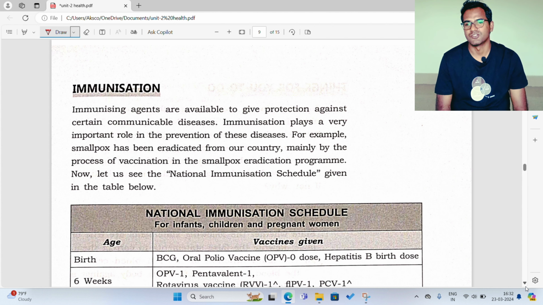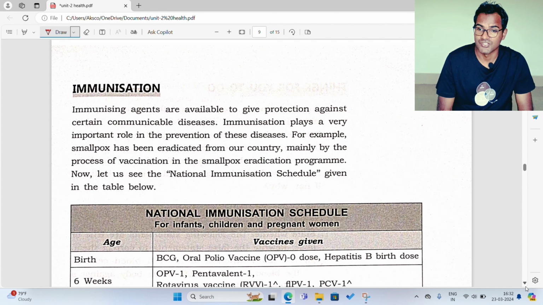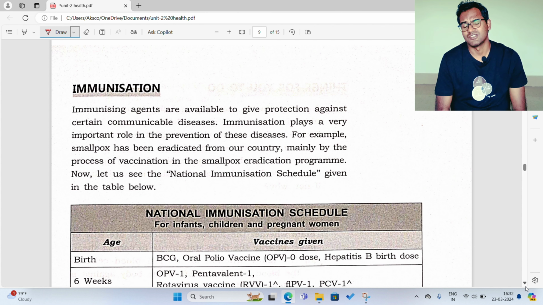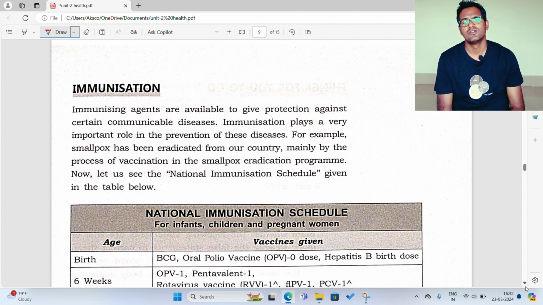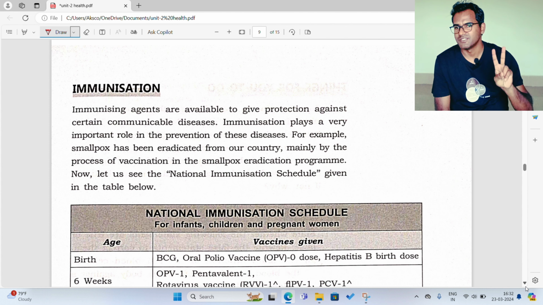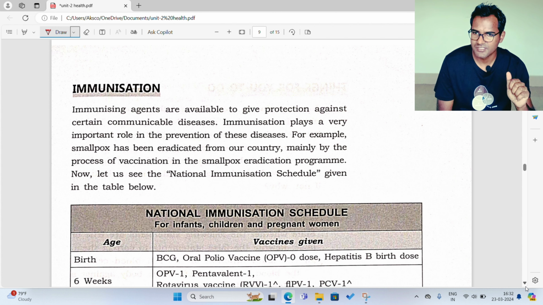Now, immunization. What do you understand by immunization? Immunization is the process of protecting ourselves. Immunizing agents are available to give protection against certain communicable diseases. See, there are two types of diseases. One is communicable disease, another one is non-communicable disease. Communicable diseases are the diseases which are transmitted from one person to another.